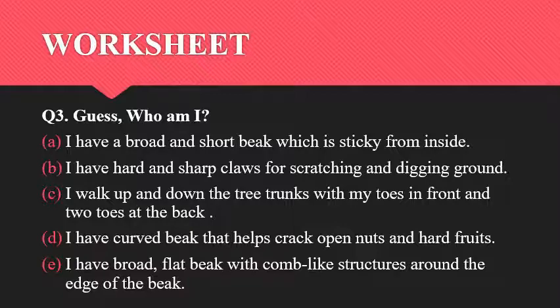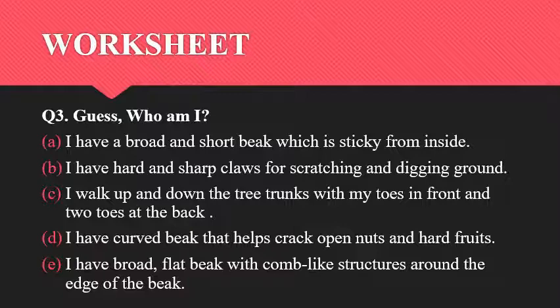Next bird you have been given is crow, and the type of feet and claws is also given here: 3 toes in front and 1 toe at the back. So how do its feet and claws help the crow? To hold on to the branch of a tree while perching on it.